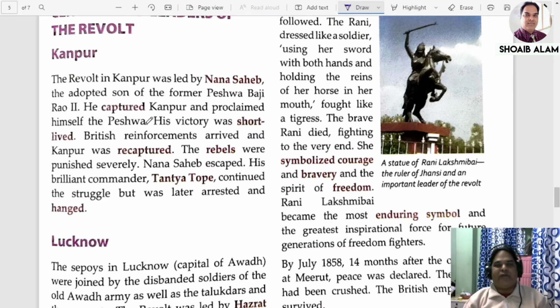But unfortunately his victory was also short-lived. More and more reinforcements arrived and Kanpur was recaptured. Rebels were punished severely. Whoever revolted against the Britishers was punished severely. In order to save his life, Nana Sahib escaped. His brilliant commander Tantia Tope continued the struggle but was later arrested and hanged.